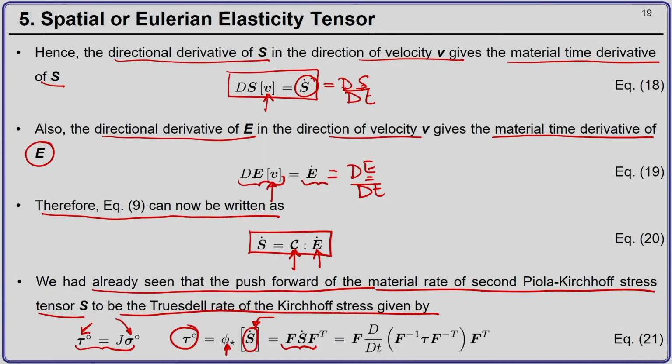Now if we take the push forward of equation 20, what is equation 20? This is the equation 20 that we obtained from equation 18 and 19.